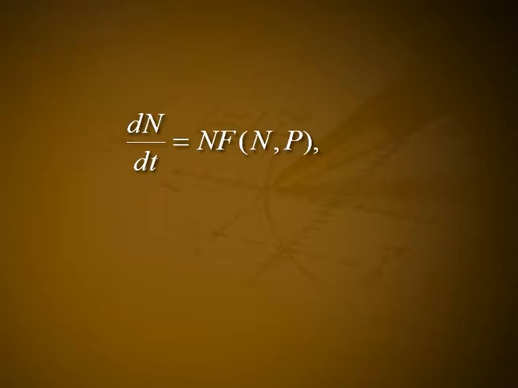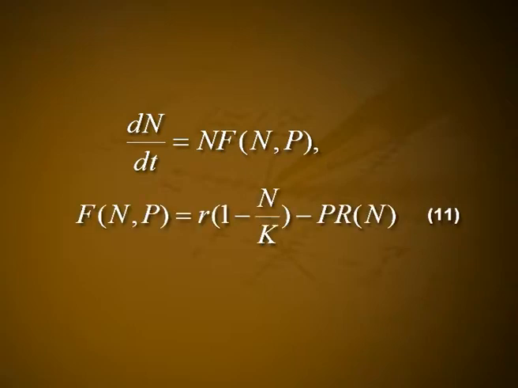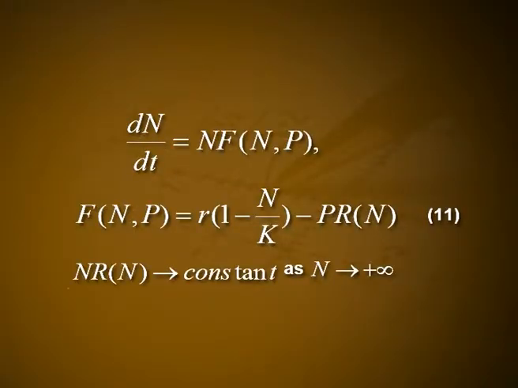where the forms f and g depend on the interaction, the species and so on. As a reasonable first step, we might expect the prey to satisfy a logistic growth, say in the absence of any predators, or have some similar growth dynamics which has some maximum carrying capacity. So, for example, a more realistic prey population equation might take the form dn/dt is equal to n f(n,p), where f(n,p) is equal to r(1 minus n/K) minus p R(n), where R(n) is a predation term characterized by the fact that n R(n) tends to a constant as n tends to plus infinity, and K is the constant carrying capacity for the prey when p equal to 0.